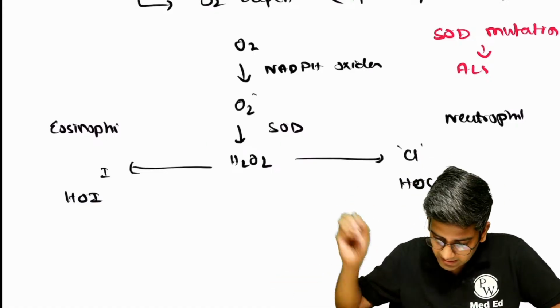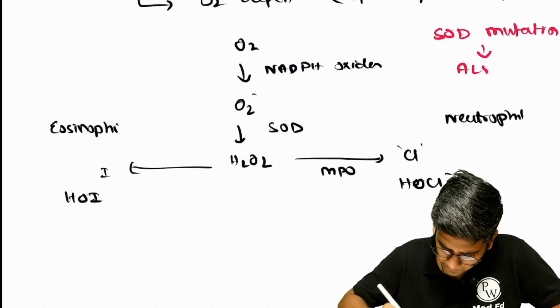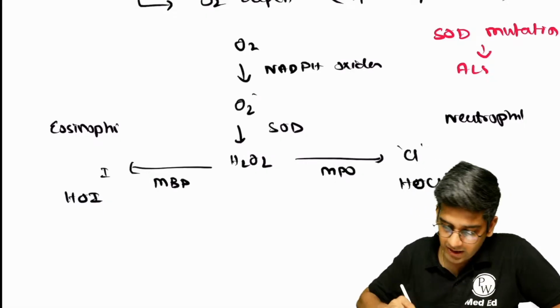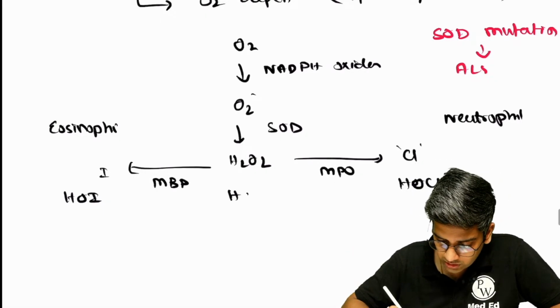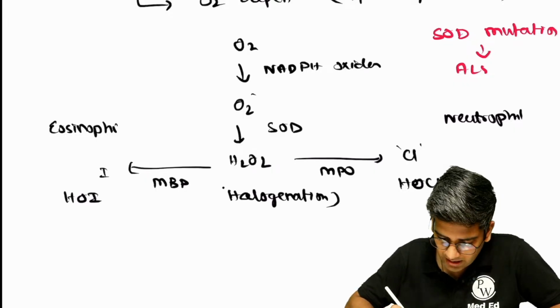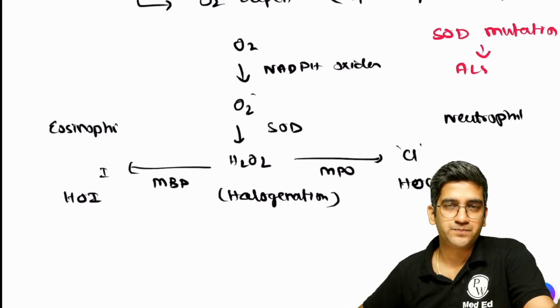Perfect. This guy, which has chlorine, is MPO. This guy is major basic protein, similar, right? And because this involves chlorine and everything, we call it halogenation as well. So now I have successfully destroyed this guy.